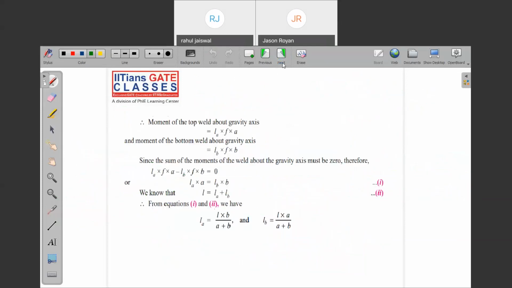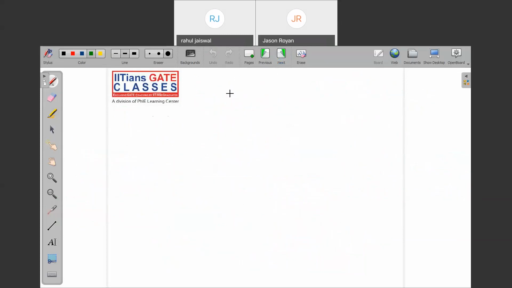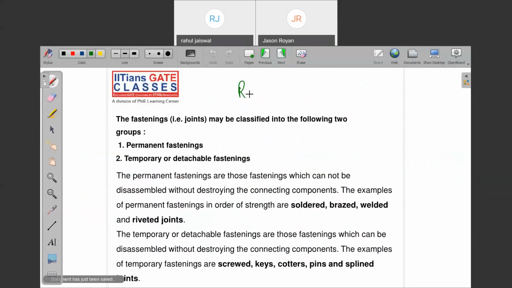So these are some formulas, you can go through that, on how to find length LA and LB for that. Note down riveted joint. A riveted joint. What is the meaning of riveted joint? I'm audible, right? A riveted joint.